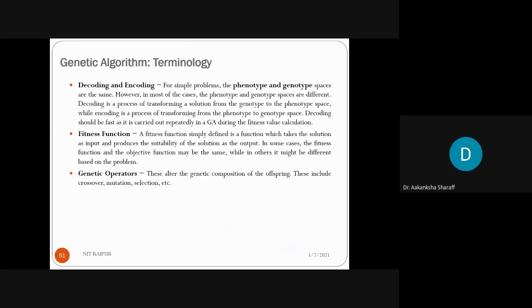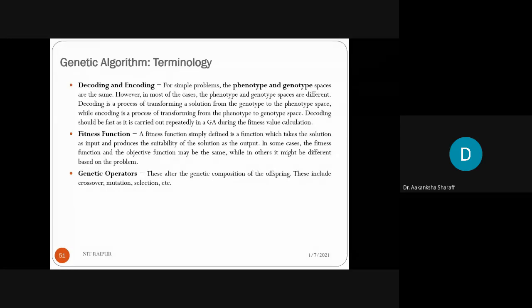Now what is fitness value, or how to compute the fitness value? That is through the fitness function. A fitness function is simply defined as a function which takes the solution as input and produces the suitability of the solution as the output. In some cases, the fitness function and the objective function may be the same, while in others it might be different based on the problem.